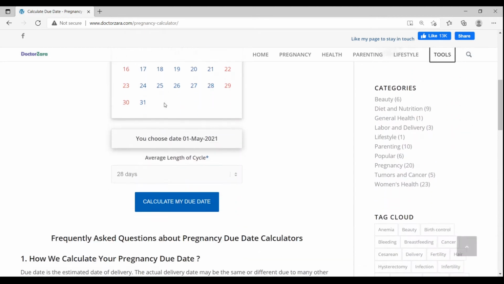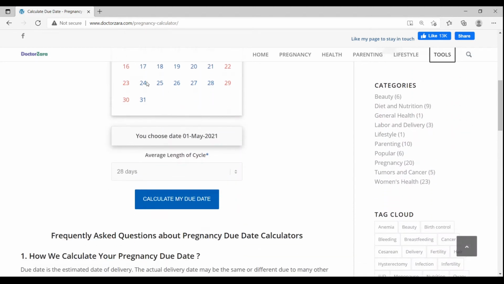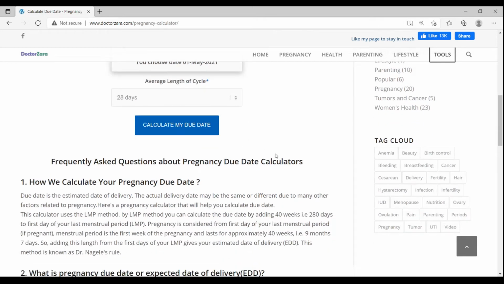Most women having regular monthly cycles have a 28 to 35 days cycle length. So you can put an average like 28 or 30 here if your cycle is regular. Now, if the cycle is longer or shorter than this, then you can calculate the length of the last 3 or 4 cycles and take an average. After you have put in both requirements, you will click on the Calculate My Due Date button.